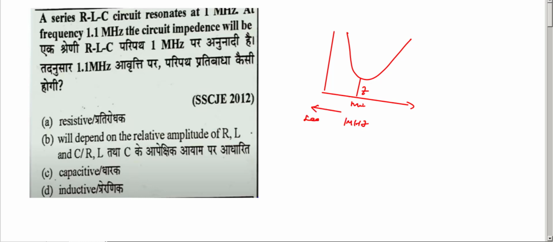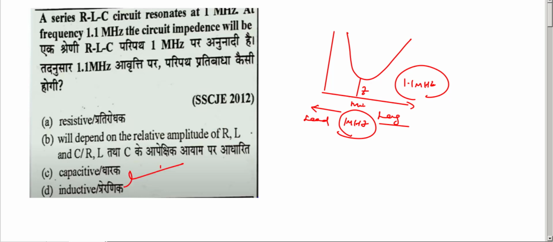Below it is a leading power factor, and above it is a lagging power factor. 1.1 megahertz is above the resonant frequency, so it acts as a lagging power factor, so inductive. So the answer is inductive. Above resonant frequency it is lagging in nature, and below resonant frequency it is leading in nature in a series RLC circuit.